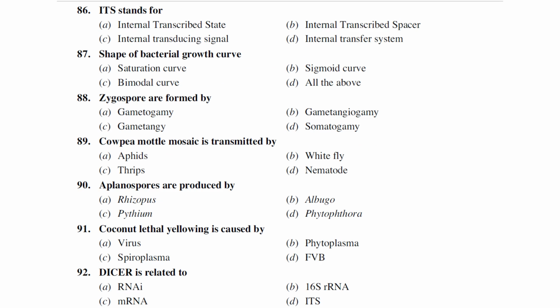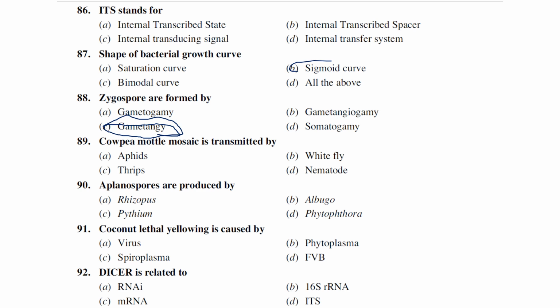ITS stands for internal transcribed spacer, which is the most common primer used in sequencing or DNA molecular identification of fungi. Okay, shape of a bacterial growth curve. Generally, this bacterial growth curve is sigmoid in shape. Zygospores are formed by gametogamy, gametangiogamy, gametangial somatogamy. Okay, we can observe it in Rhizopus, right? You can just take an example of all zygomycota fungi where they produce zygospores with the process of gametangiogamy, right?